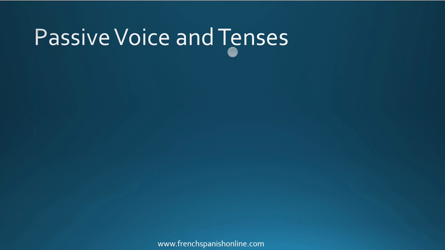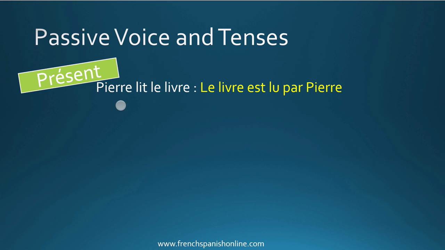The passive voice now, and different tenses, because we saw an example with the present. Again, one more. If you have the active voice, Pierre lit le livre, so Pierre reads the book, the passive voice will be le livre est lu par Pierre. The book is read by Pierre. Okay. If you have now je lis le livre, est lu par moi, so you remember this example.